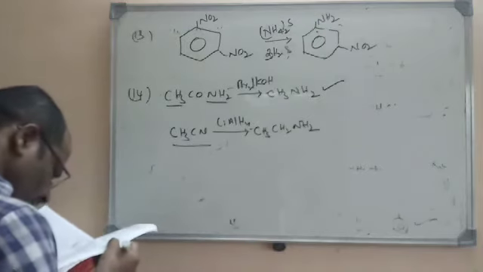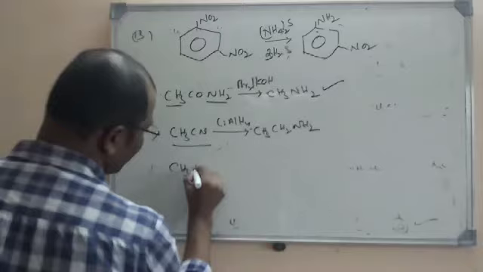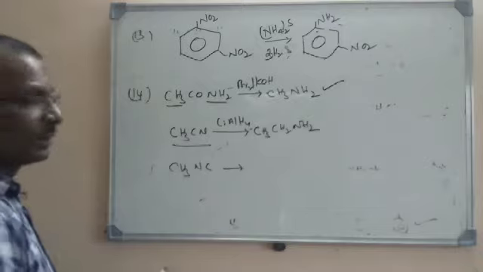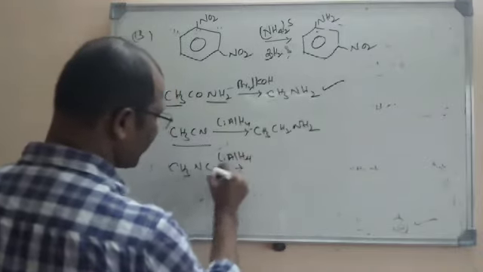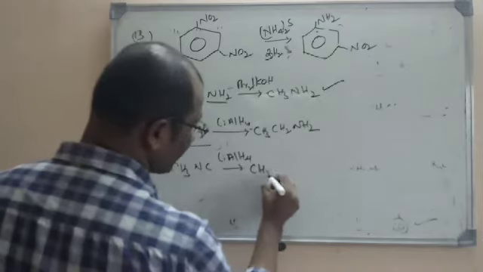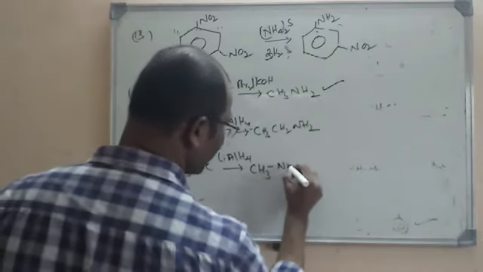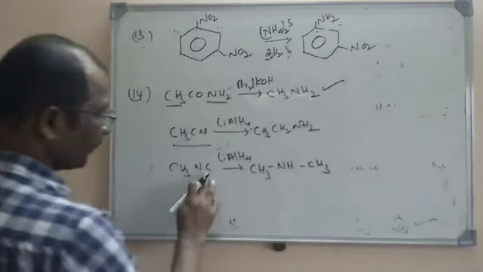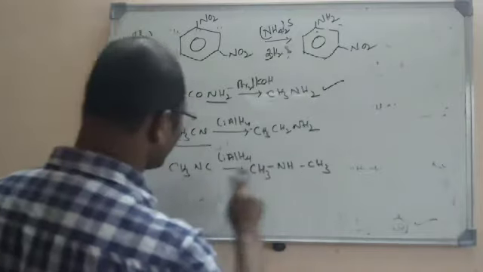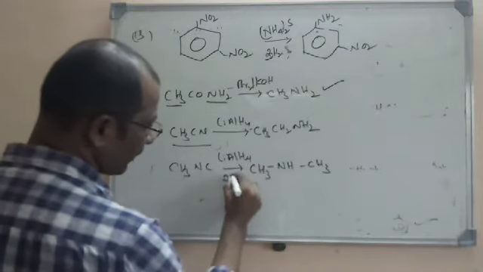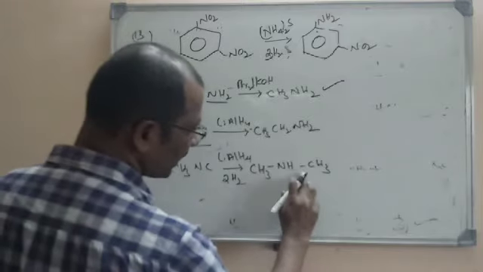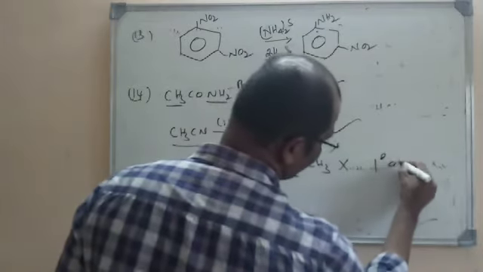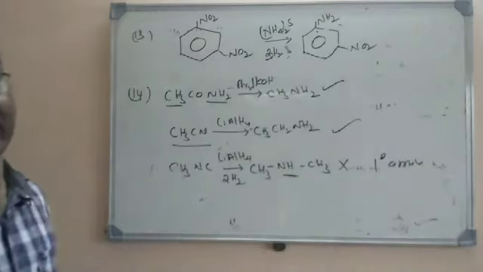Third one, isocyanide, CH3NC is given. Clearly it cannot give a primary amine with lithium aluminum hydride, because if you see here, due to reduction what will be produced? For example, if we add 4 hydrogens, 3 are here, that is CH3, and 1 hydrogen on the nitrogen. What will happen? It will become CH3NHCH3. We are getting a secondary amine, so this won't give a primary amine. So this is the right option.